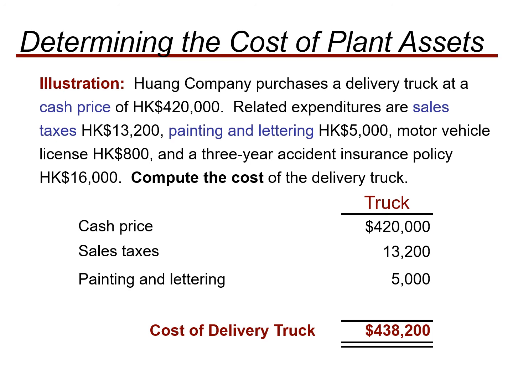But over here, this is the accidental insurance. That means in the next 3 years, if you have any kind of accident, for that you have insured. So this cost is not included in the cost of your truck, because it's not a cost of the truck. Secondly, the motor vehicle license is also not the cost of that. It is actually the license that allows you to drive that motor vehicle. So these two costs should not be included. We only consider the cash price, sales taxes, and painting and lettering expenses.